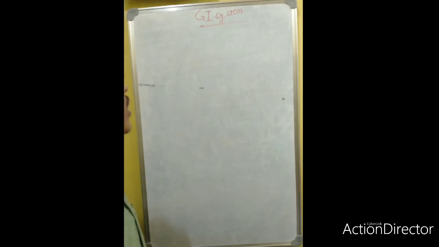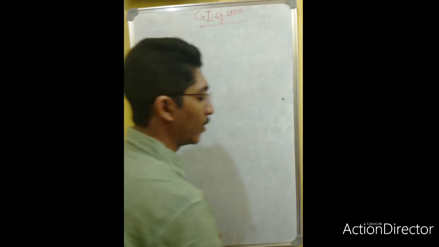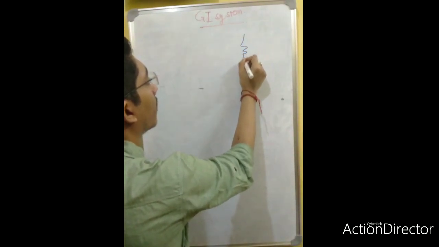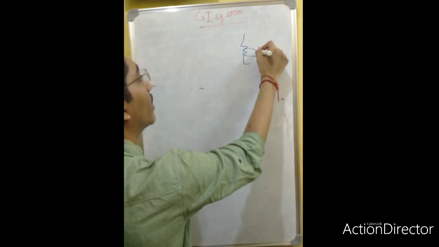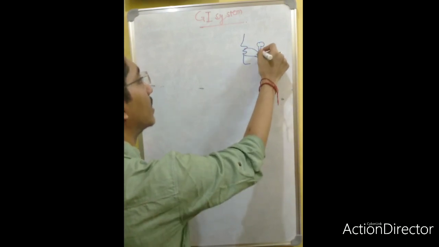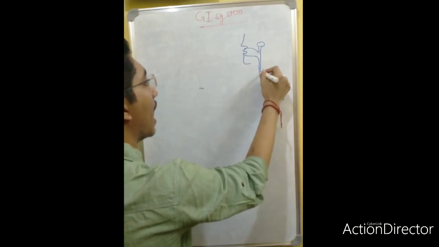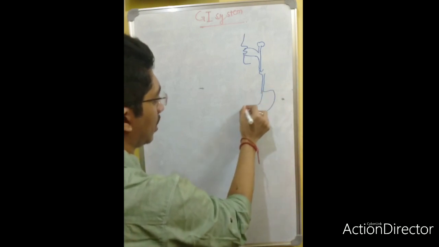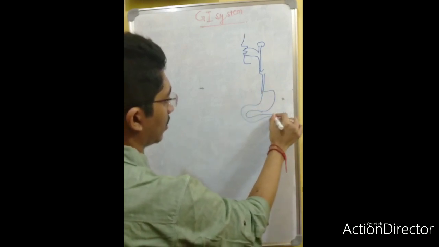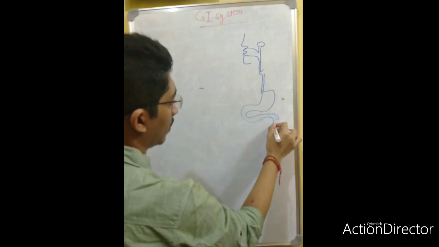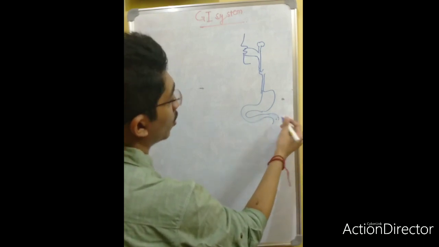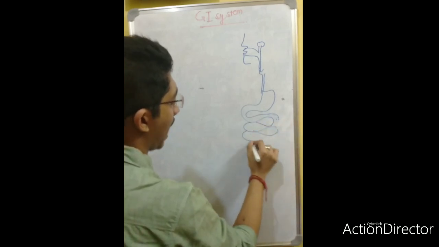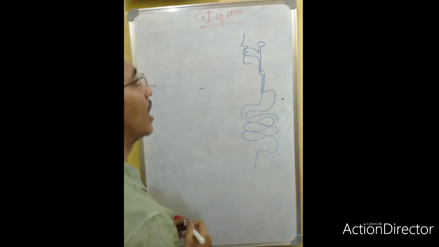important topic. If you see the viscera, suppose this is one person, there will be the oral cavity, some salivary glands, and this will descend downwards, and there will be a loop. There will be the transverse duodenum, and this duodenum will have loop formation, and then descend downwards to form the large intestine.